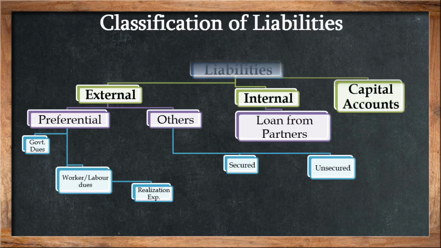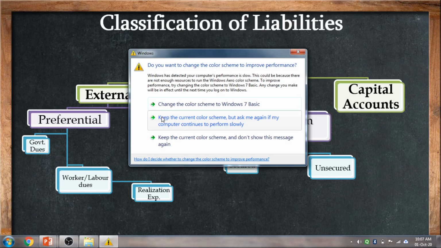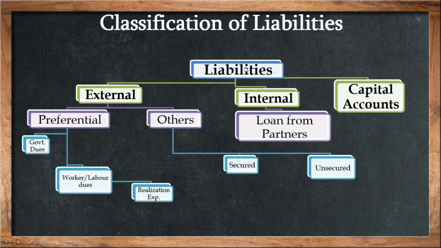Now, classification of liabilities. Here the classification of liabilities is given. There are basically three types of liabilities, that is external, internal and capital accounts. External liabilities may include preferential liabilities and other liability. So preferential liability may be government dues, say for example income tax or any kind of government taxes, workers or laborers dues, realization expenses, etc. Other liability may be a secured liability or unsecured liability.